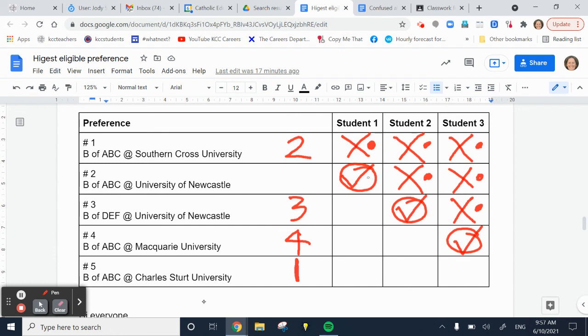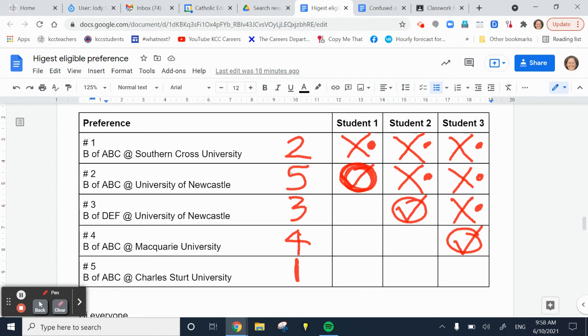Now, with the course that they've already been offered, this one here, they have 2 options. One option is to just delete that course off their preferences. If you've accepted it, that's what you can do. Some people feel a little bit uncomfortable about doing that. So if you don't want to delete it, make it number 5. And the reason that's important that it's at the bottom of your list is remembering the overriding principle is that you can only be offered courses above anything you have already been offered. So it's really important to either delete it or put it as number 5.